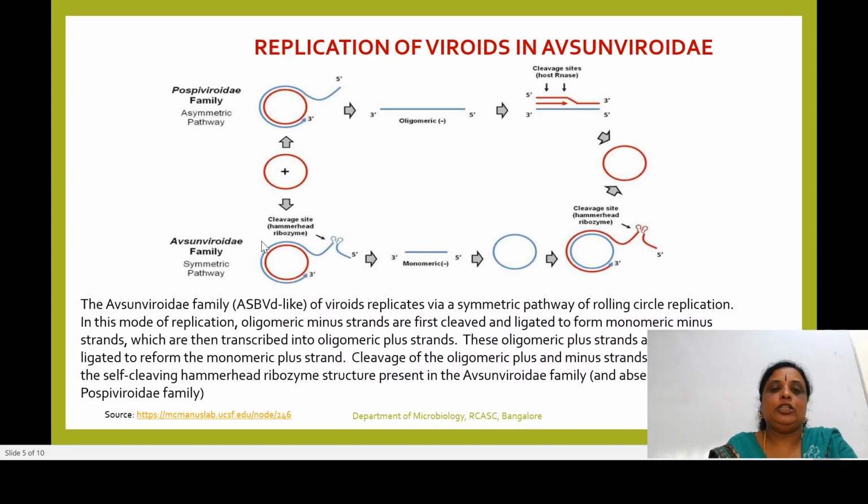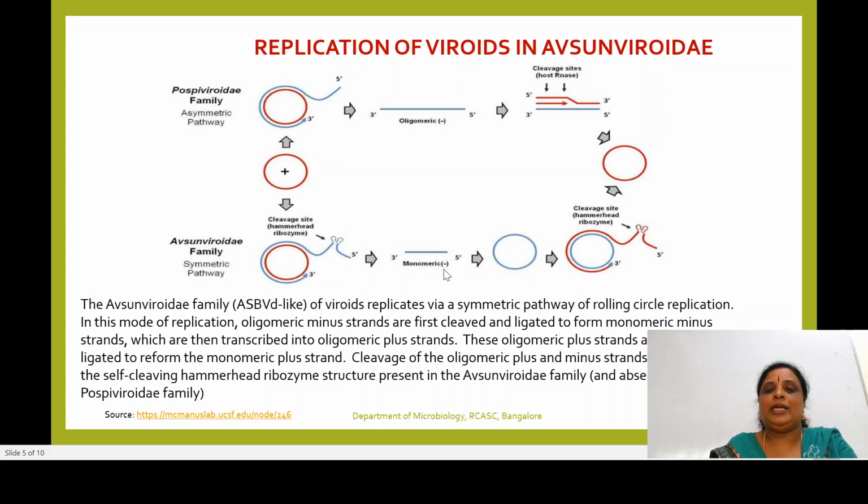Here, however, the positive plus stranded circular RNA undergoes transcription, and with the help of RNA polymerase it undergoes replication, and it never produces such oligomeric strands. It produces monomeric strands, where ribozymes are involved in the formation of these monomeric strands. Ribozymes of the host are involved in the formation of these monomeric negative strands.